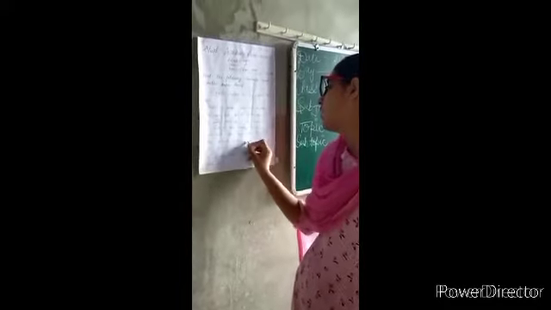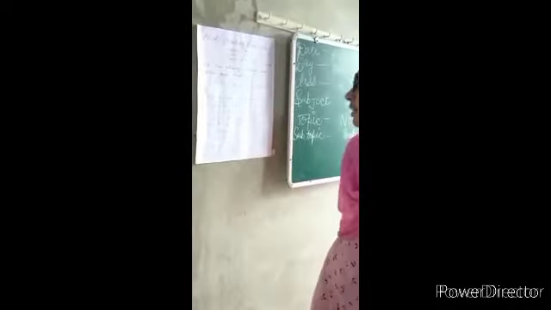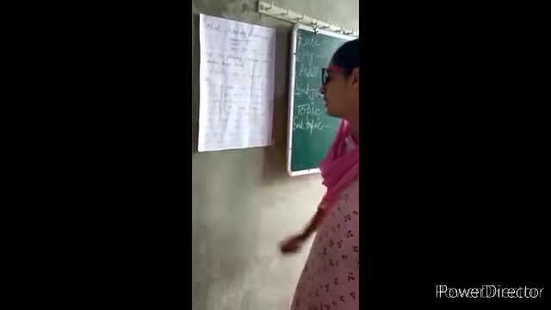Next is, my favorite month is June. In this, here are two nouns, June and month. In the next, I live on Gloria Road. In this, only one noun is there.